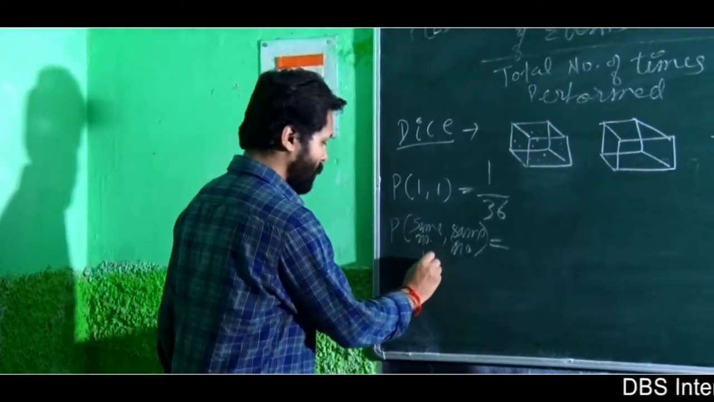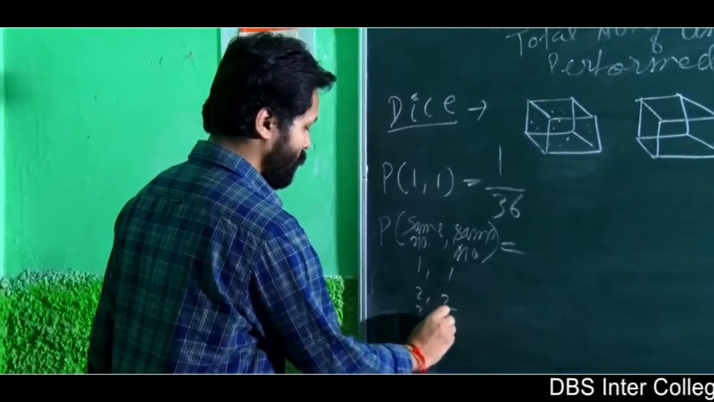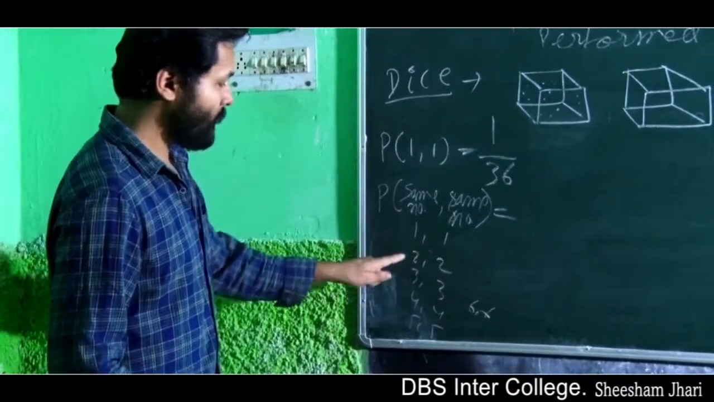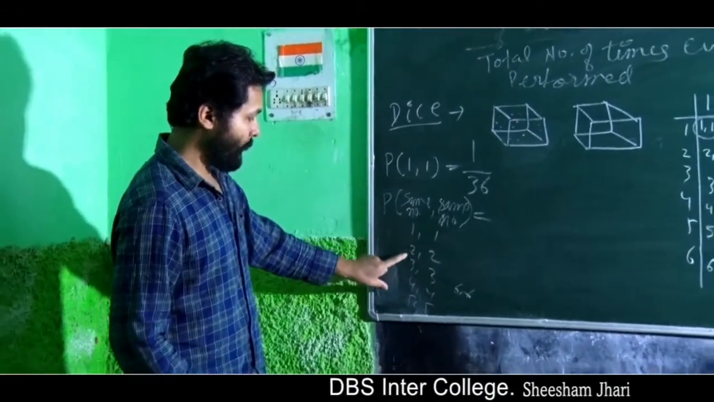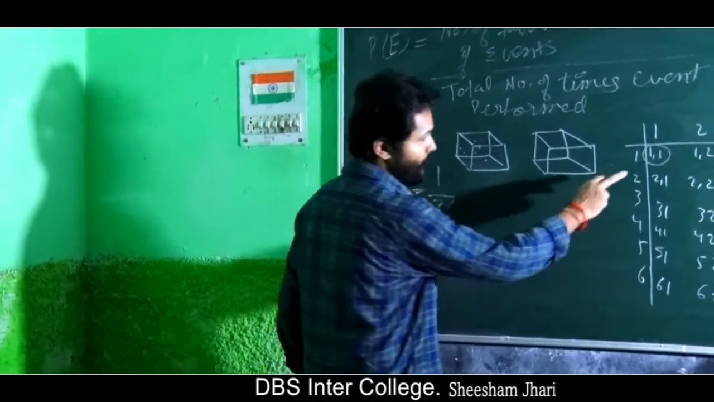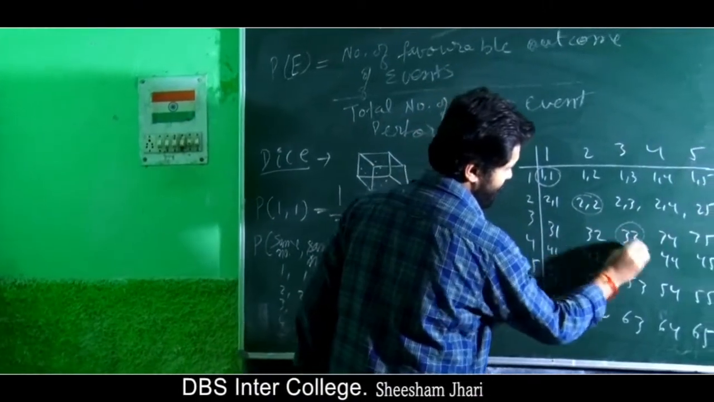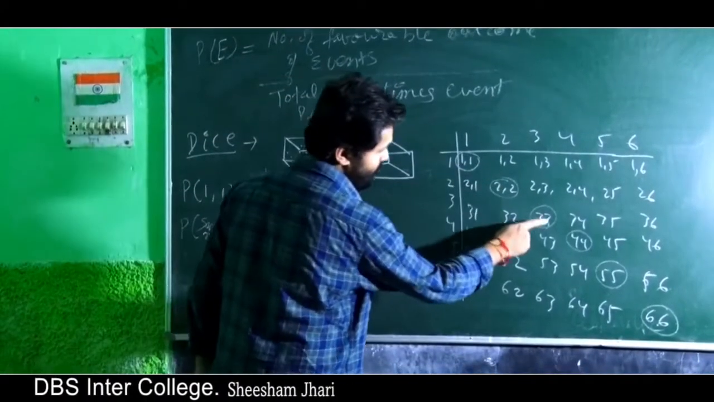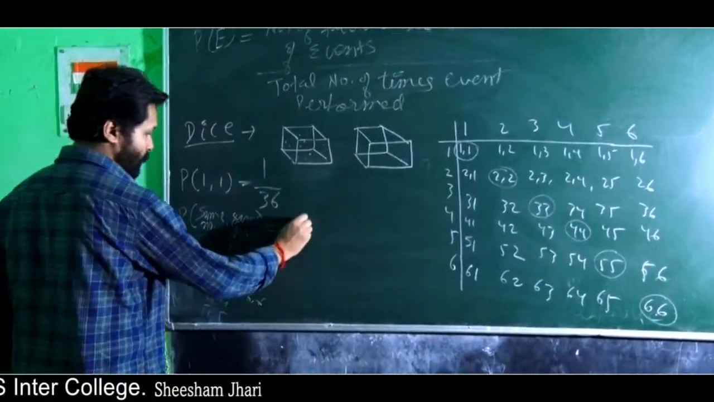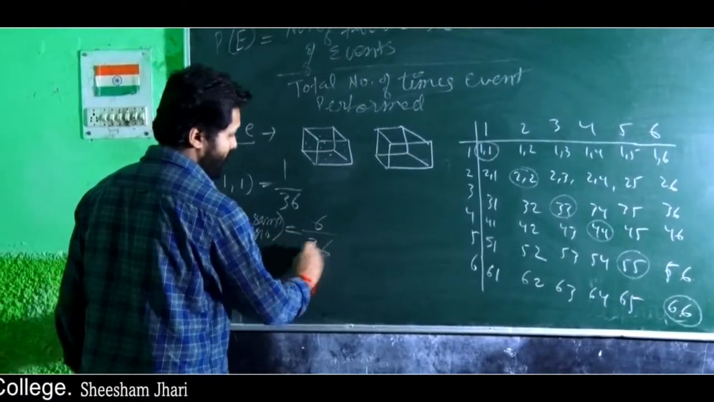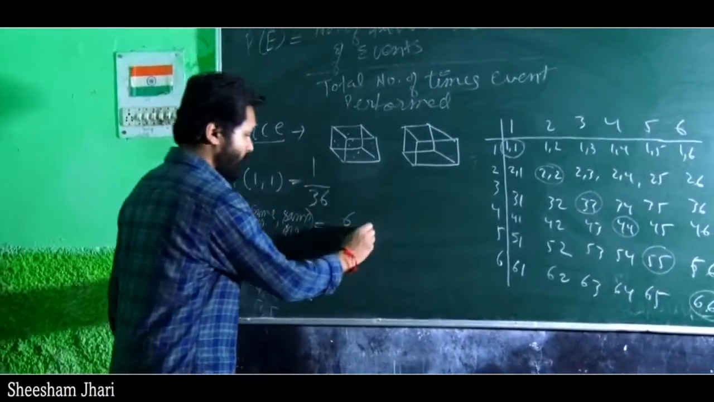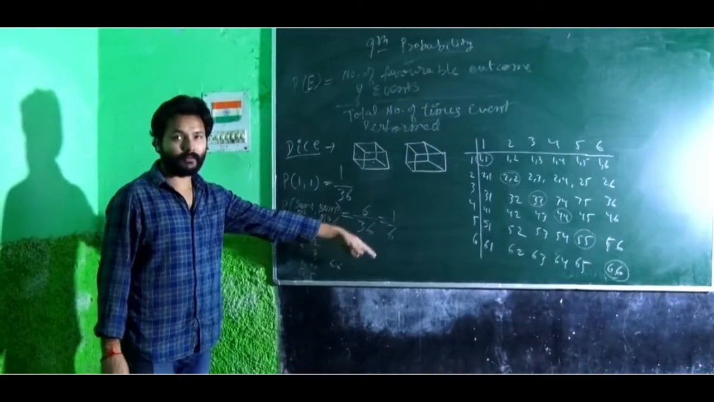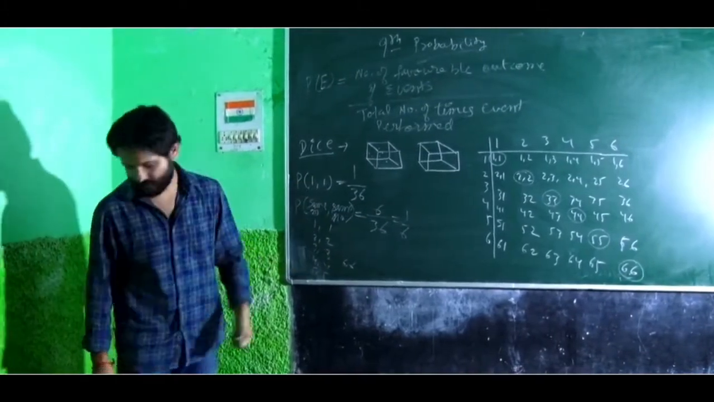Same number means 1 1, 2 2, 3 3, 4 4, 5 5, 6 6. Both are the same. So what is the probability of getting this? Same number is 1 1, 2 2, 3 3, 4 4, 5 5 and 6 6. So how many? 1 2 3 4 5 6. The favorable number is 6 and total is 36. You can cancel, it becomes 1 by 6. So the probability of getting the same number is 1 by 6. Like this you have to solve dice questions.